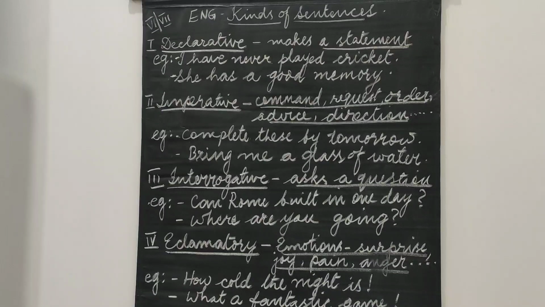I hope the 4 different types of sentences, which you have studied in the previous classes, are clear, and it's quite simple. Further, we have to learn how to exchange or interchange these sentences from one type to the other. Let's conclude the kinds of sentences. Once again, let's take a recap. There are 4 kinds, and they are declarative sentences, imperative sentences, interrogative sentences, and exclamatory sentences.